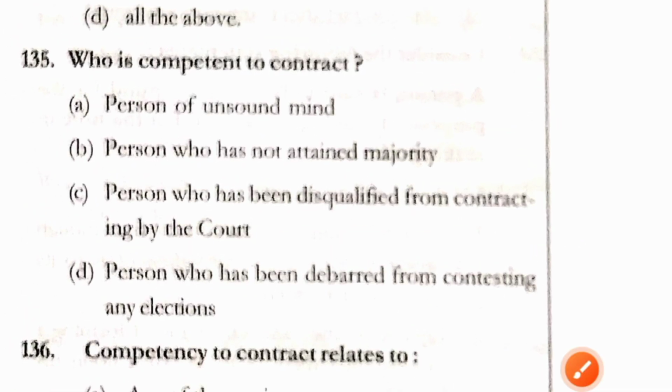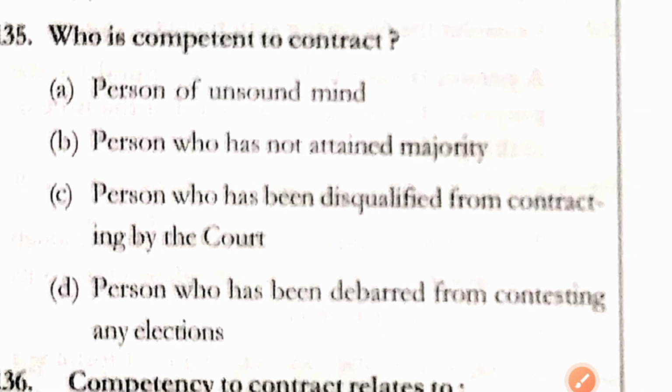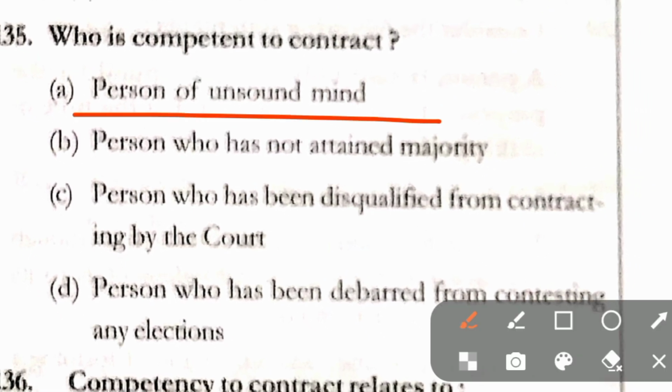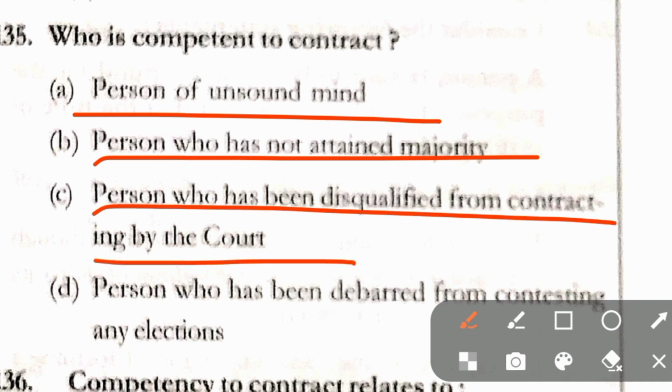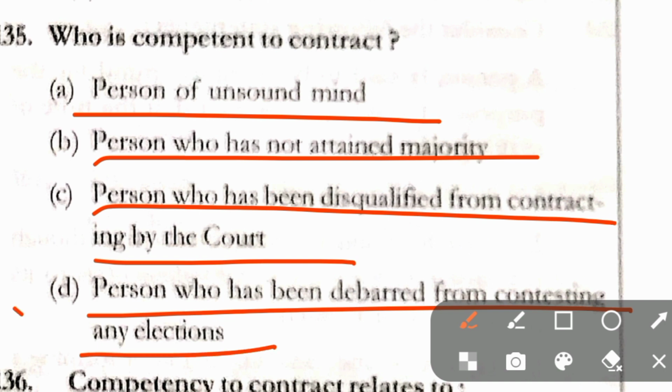Question number 135. Who is competent to contract? Option A, person of a sound mind. Option B, person who has not attained majority. Option C, person who has been disqualified from contracting by the court. And option D, person who has not been debarred from contesting any election. Here the correct answer is option D.